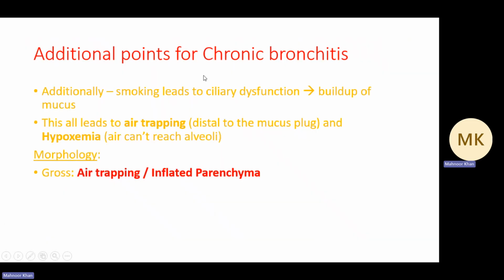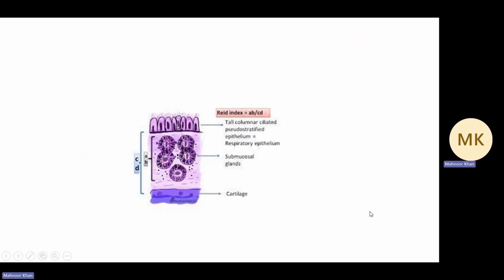Okay, additional points for chronic bronchitis to be remembered. Smoking also leads to, in addition to what we already spoke about, ciliary dysfunction, hence resulting in buildup of mucus. This all leads to air trapping, the distal mucus plug, and hypoxemia because the air cannot reach the alveoli anymore. Gross morphology would be air trapping and inflated parenchyma. This we already saw.